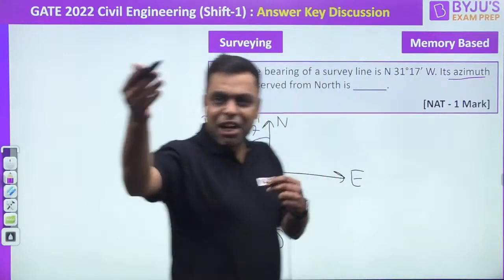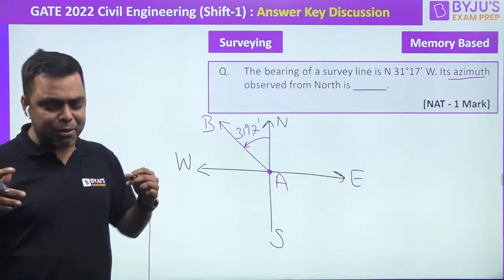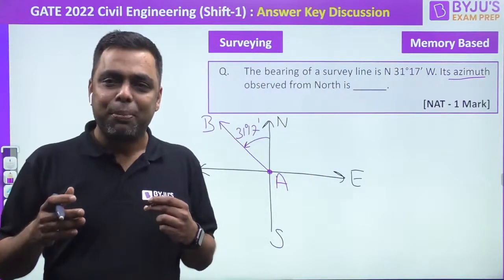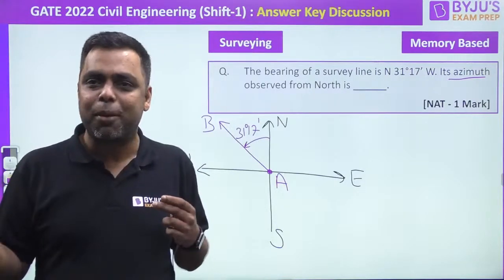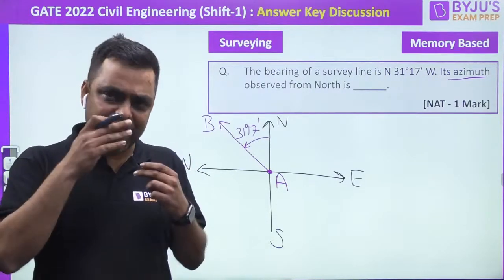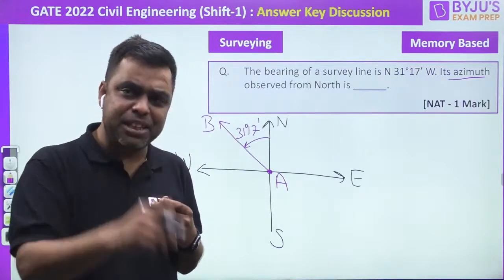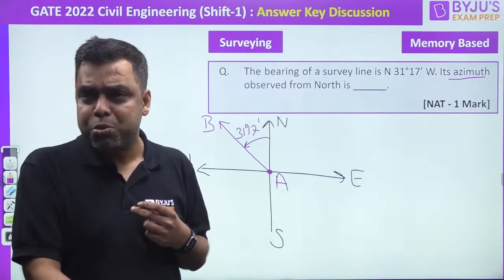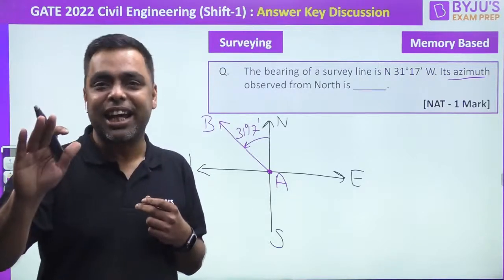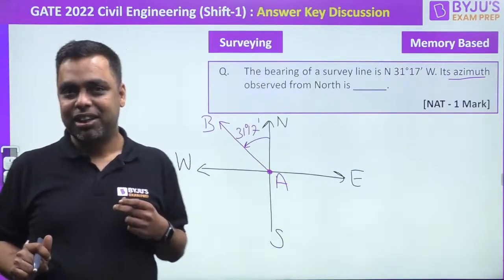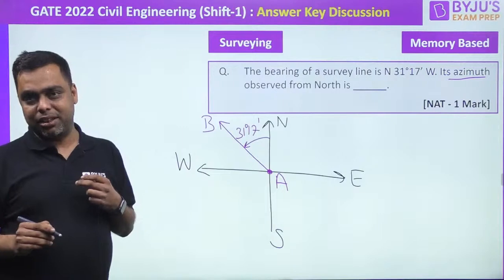As I told you in many of my classes, many of you were surprised by this. I have taken so many sessions on our BYJU'S exam prep app and on our YouTube channel also. I have told you again and again, what is the meaning of azimuth?